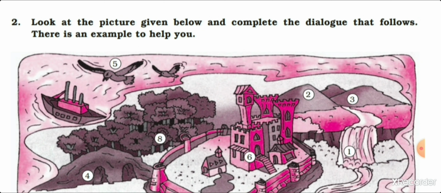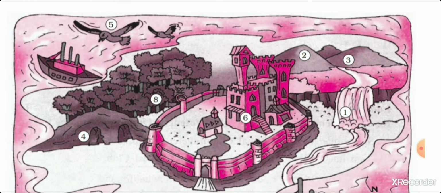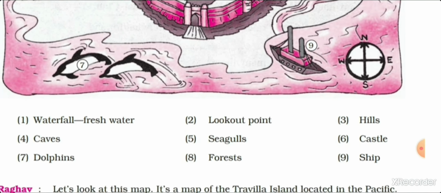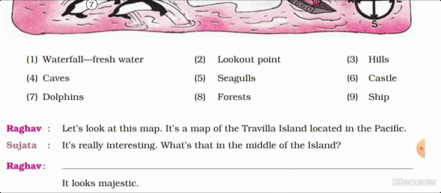Look at this picture carefully and then try to complete the dialogue yourself. Some clues are given to you here. You can take help from here and then try to complete this conversation between Raghav and Sujata.